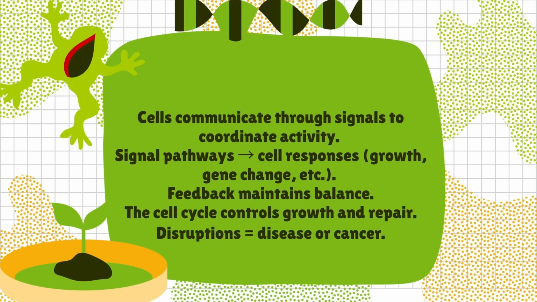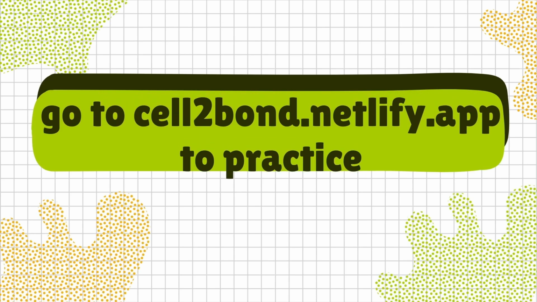To wrap up, cells communicate through signals to coordinate activity. Signal pathways lead to cell responses like growth or gene changes. Feedback loops maintain internal balance, and the cell cycle controls growth and repair. If something goes wrong, that's when diseases like cancer can develop. That's it for Unit 4.